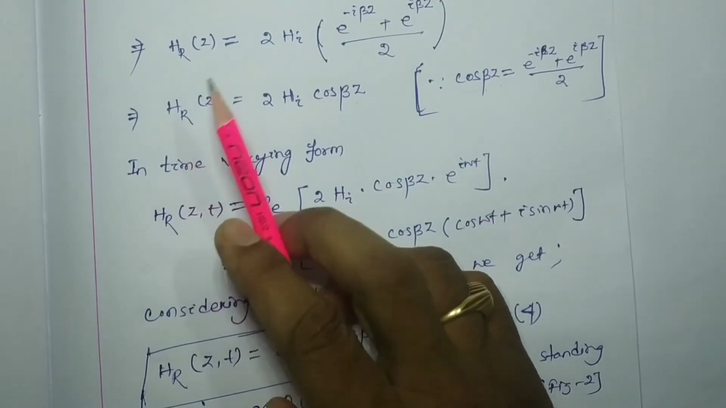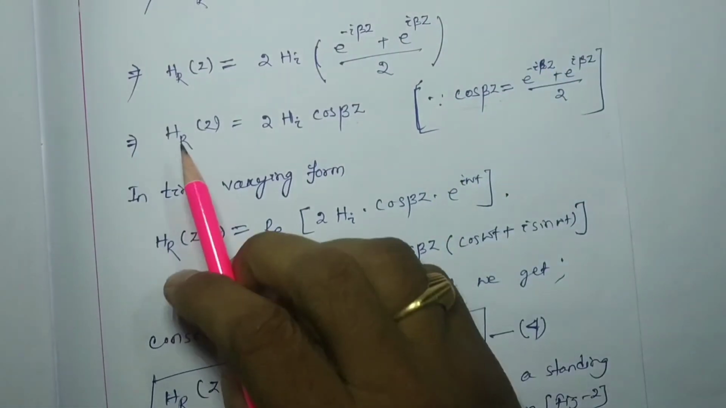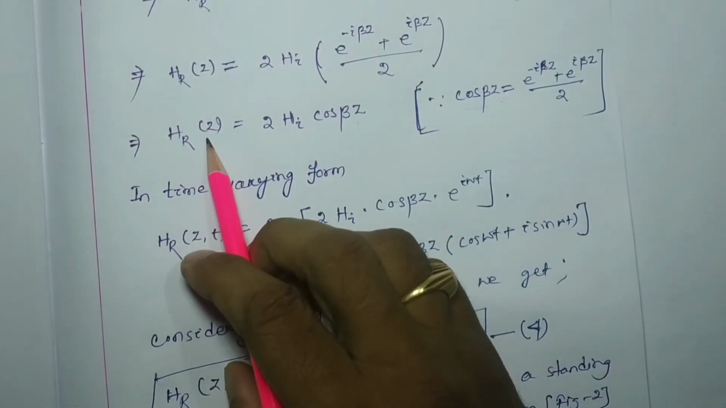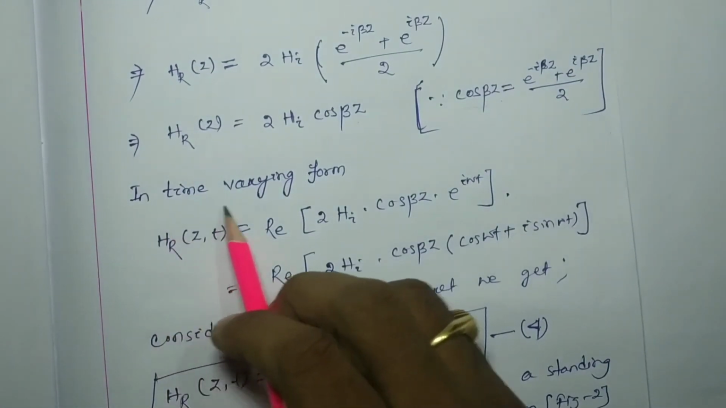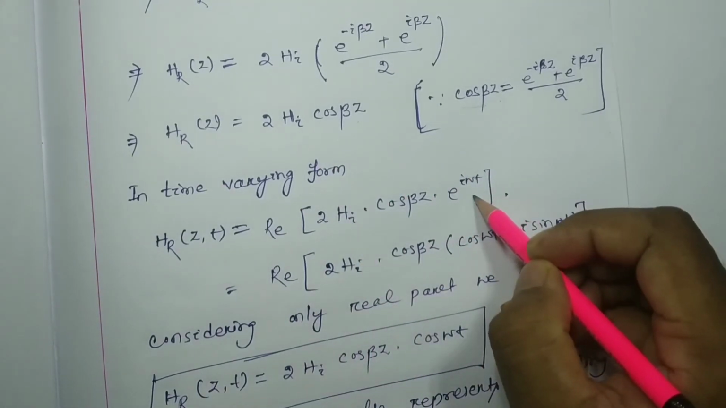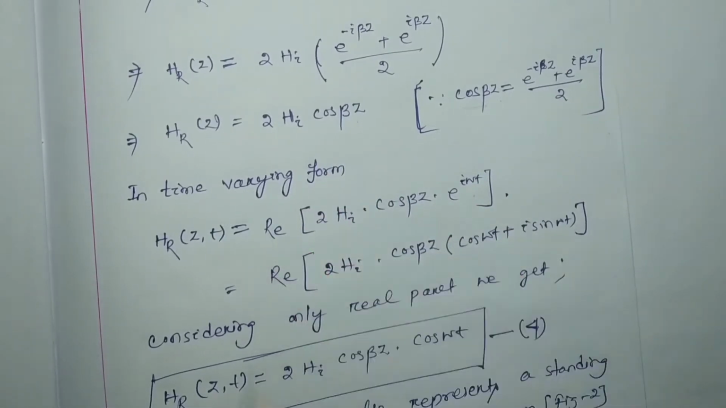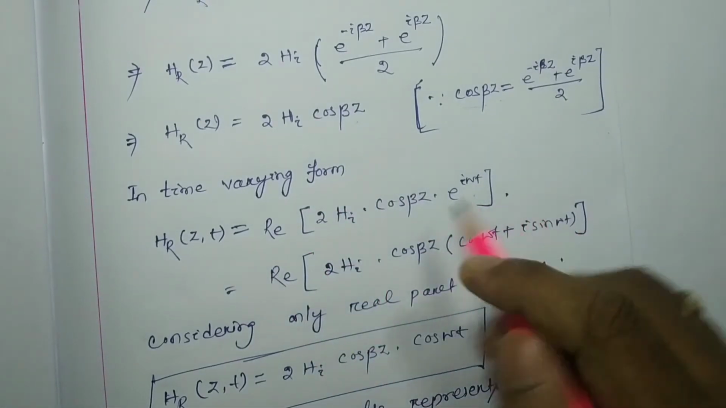magnetic field, the resultant magnetic field, which is a function of coordinate only. Now, if we are going to consider the time varying form, then e to the power I omega t is going to be multiplied with this one. But at that time, we have to consider the real part of this one.